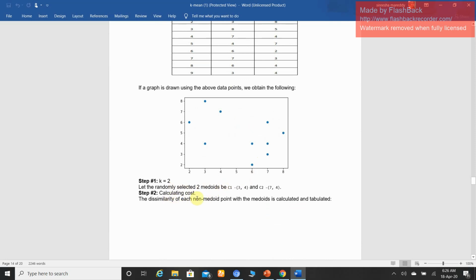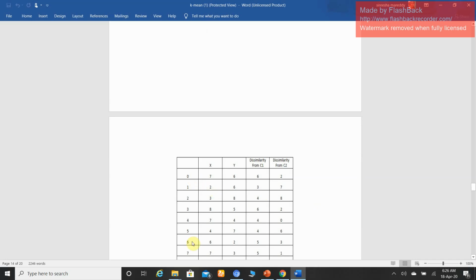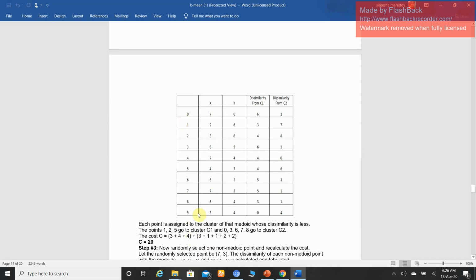Second step, calculating the cost. How to calculate the cost? The dissimilarity of each non-medoid point with the medoids is calculated and tabulated. First of all, these are the given points. List down the 10 points, mention all those points. Now we prepare the table: dissimilarity from C1 and dissimilarity from C2. Dissimilarity from C1 means the distance from this point to this particular C1, and likewise from this point to this particular C2.